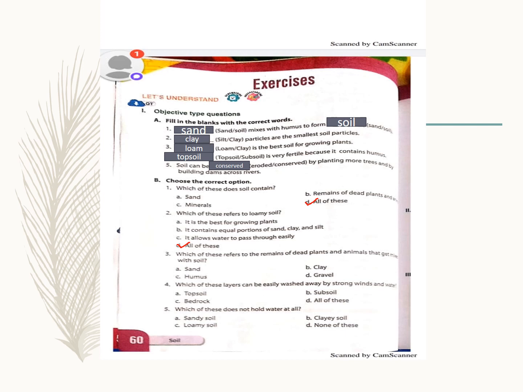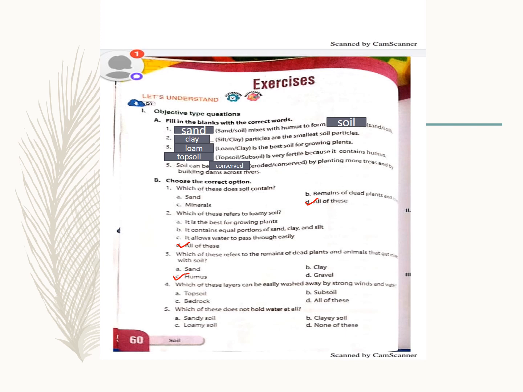Now, coming to question number 3. Which of these refers to the remains of dead plants and animals? क्या है? Sand, humus, clay, gravel. It is humus. Okay, humus.